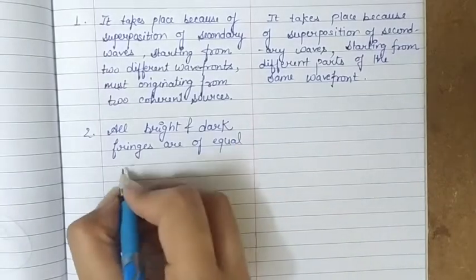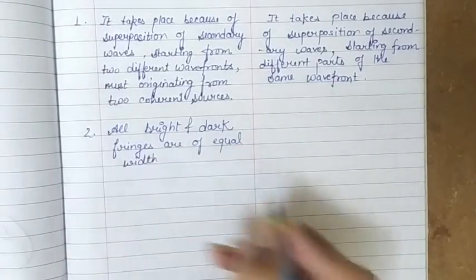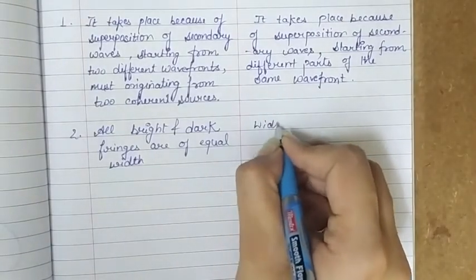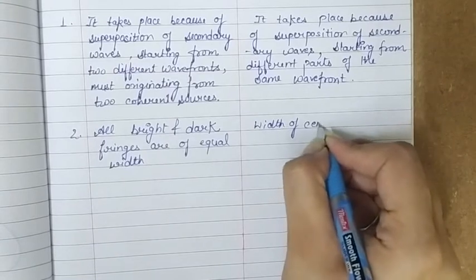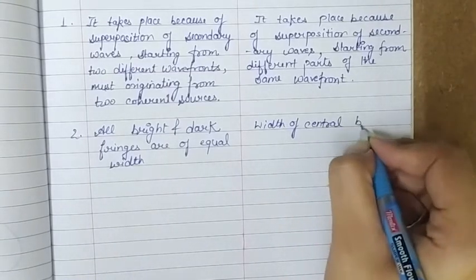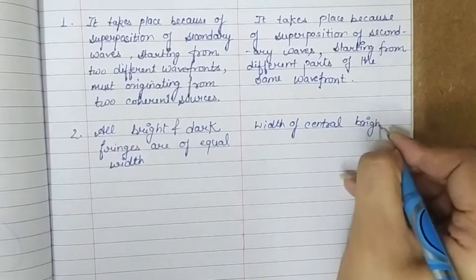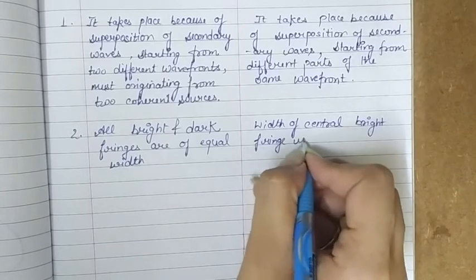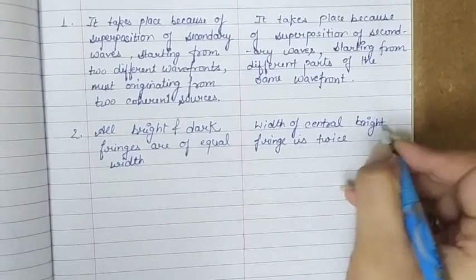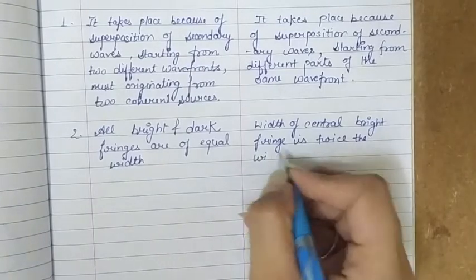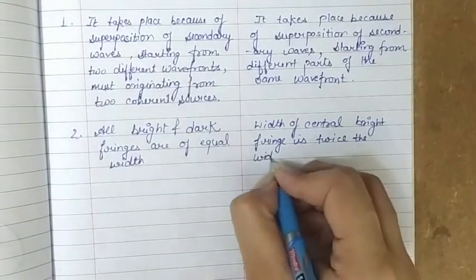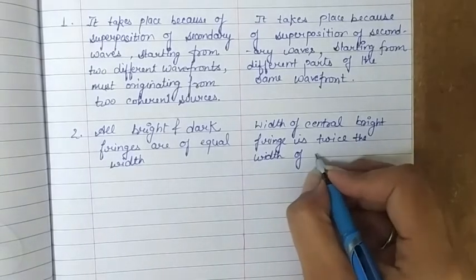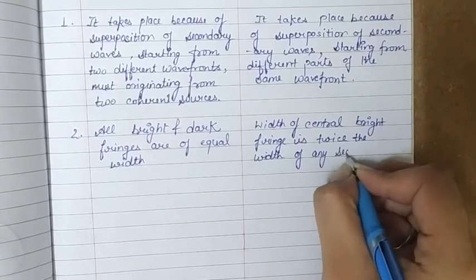While in case of diffraction, the width of the central bright fringe is approximately twice the width of any secondary maxima. If we take any other secondary maxima, the width of the central fringe is twice that width.